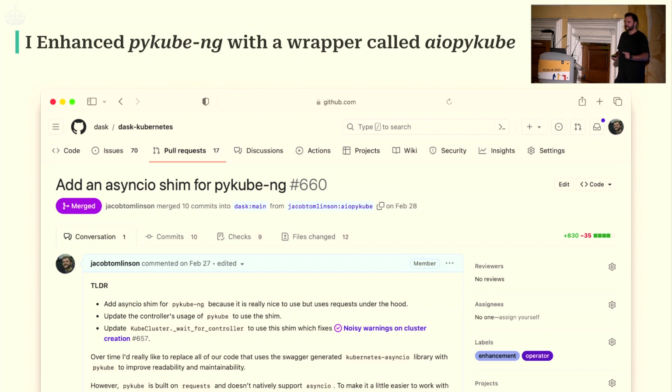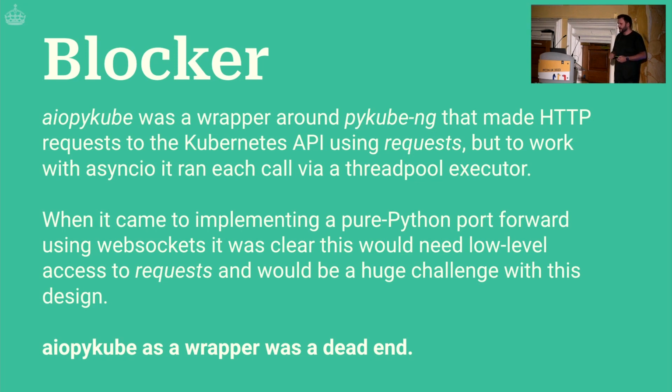I don't know if anybody's tried wrapping sync code with async IO to try and make it asynchronous. That gets out of control very quickly. One of the main things I found doing this is PyKubeNG uses requests under the hood, and we just wrapped that by running those synchronous blocking request calls in a thread pool executor and exposing that through async IO. And then when we wanted to do more interesting and funky things with requests, like open WebSockets and interact with things over a WebSocket, all of a sudden that design was poor, and it was a poor experience for us to use. So we put this other library in, tried to use it, and ultimately this felt like a bad decision.